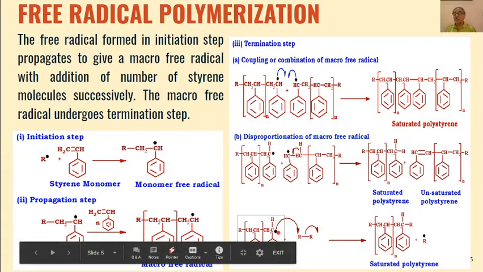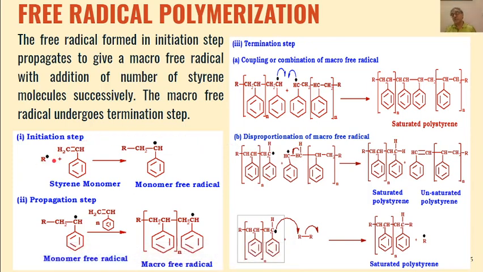R will get attached to this position, and then an R free radical will be formed, and this R free radical can again be used for another initiation step in the molecule. So this is how polystyrene is synthesized by free radical polymerization.